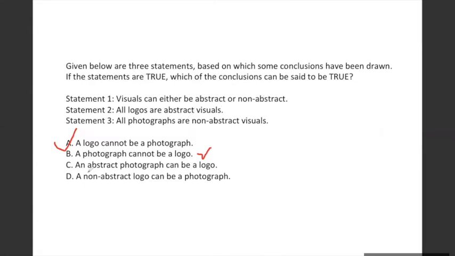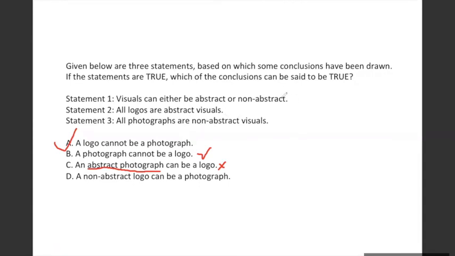Now, an abstract photograph can be a logo. Correct or not? False. False, because we don't have information about this third category which is coming. Abstract photograph का यहाँ पे कहीं पे कुछ भी नहीं दिया है.